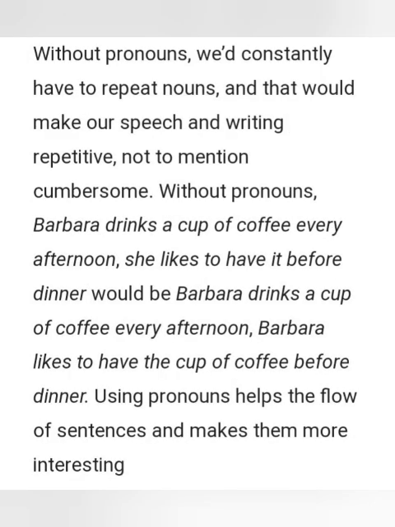Without pronouns, we would constantly have to repeat nouns, and that would make our speech and writing repetitive, not to mention cumbersome. Without pronouns, "Barbara drinks a cup of coffee every afternoon. She likes to have it before dinner" would be "Barbara drinks a cup of coffee every afternoon. Barbara likes to have the cup of coffee before dinner." Using pronouns helps the flow of sentences and makes them more interesting.